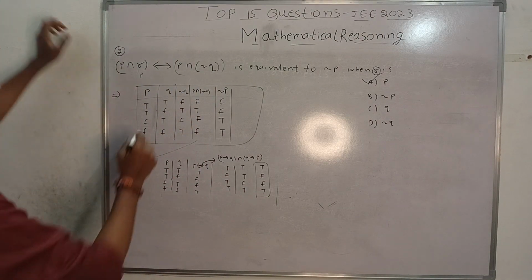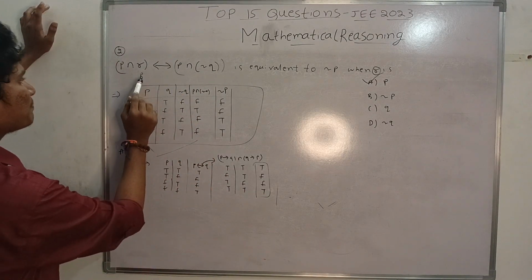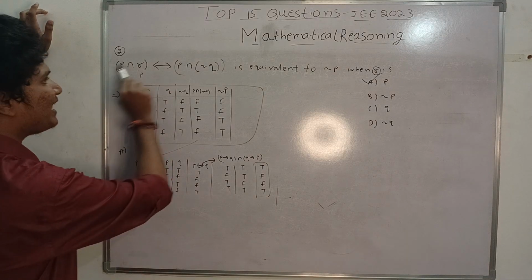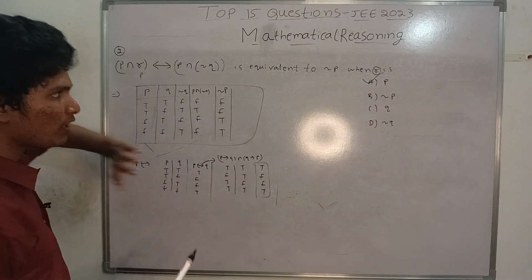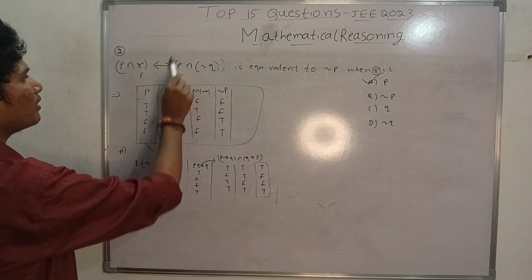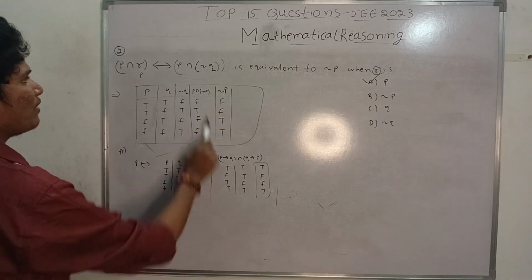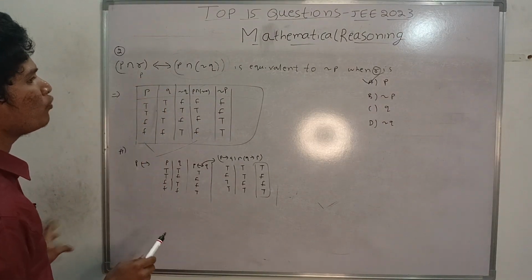So you can directly see here. When we take R as P, we get the complete equivalent as negation P. What we did here is first do the right side and equate it to the left side. We can do it directly.